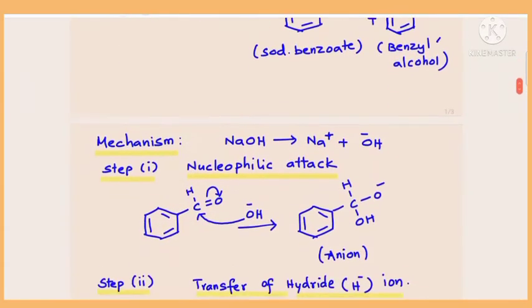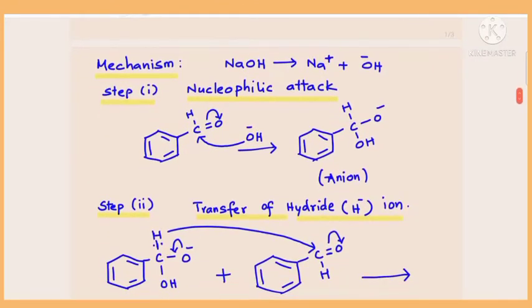Now let us see the mechanism of this Cannizzaro reaction. We do this reaction in presence of dilute alkali. First the dilute alkali dissociates to form Na plus and OH minus ions, where the OH minus ion acts as a nucleophile. The first step of the mechanism is nucleophilic attack. The OH minus ion, which is produced by the base, will attack the carbonyl carbon of one benzaldehyde molecule. This is the carbonyl carbon, the aldehyde carbon. The nucleophile is an electron rich species, and the carbonyl carbon is an electron deficient center, so the rich species attacks the deficient carbon.